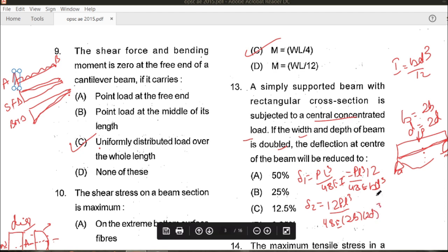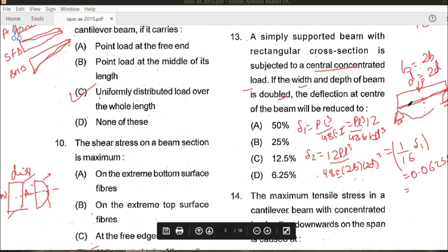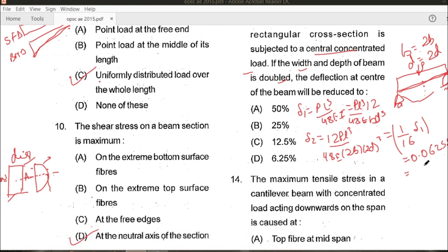So now if we solve delta 1 and delta 2, you can see that this value will occur as 1 by 16 of delta 1. Hence this expression reduces to 0.0625 of delta 1. This value in percentage we can say as 6.25%. So the correct answer is 6.25%, and D is the right answer for this question.